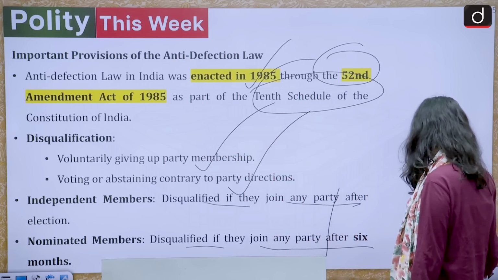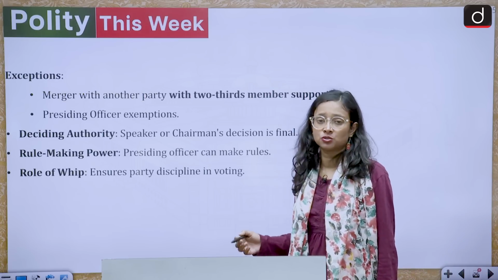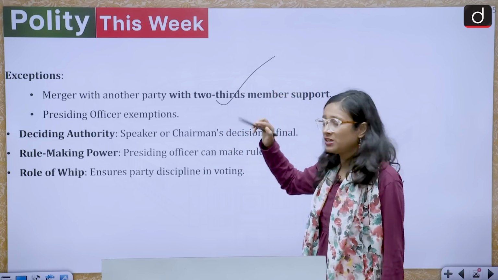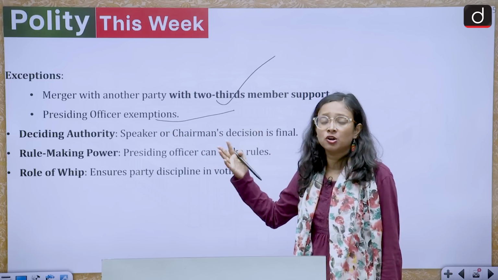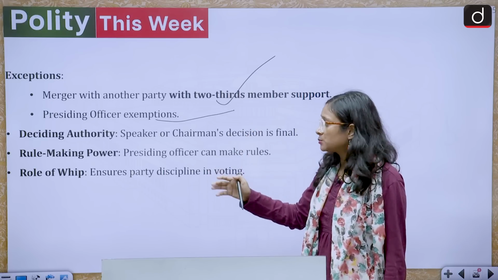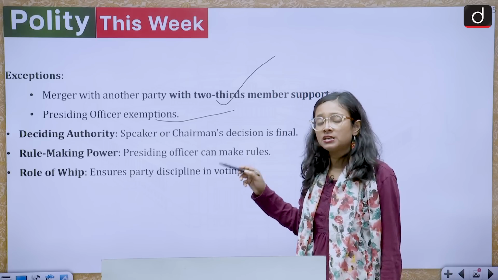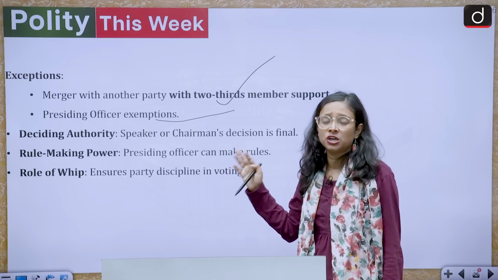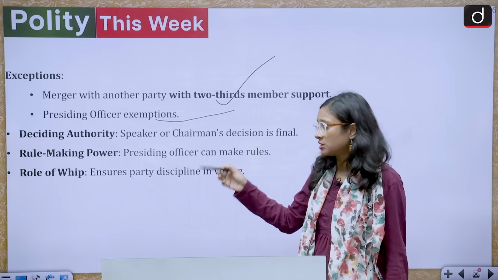Now we come to the exceptions. There is an exception for a merger with another party with the support of two-thirds of the members. We have seen various instances of this. There is also the presiding officer exemption. Who is the deciding authority? In Lok Sabha it is the Speaker, in Rajya Sabha the Chairman. Similarly, in the MLC it is the Chairman, and in the case of an MLA, the Speaker of the state legislative assembly.